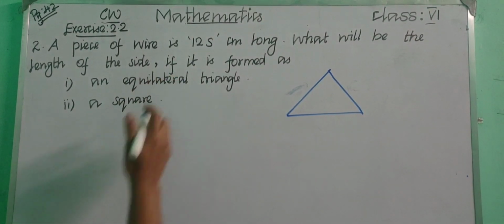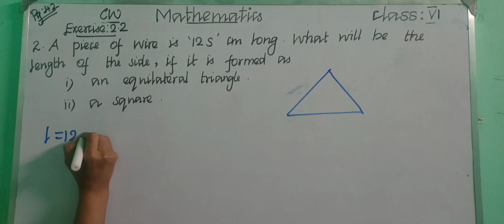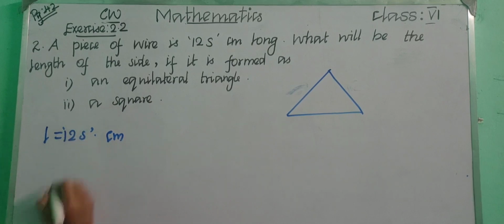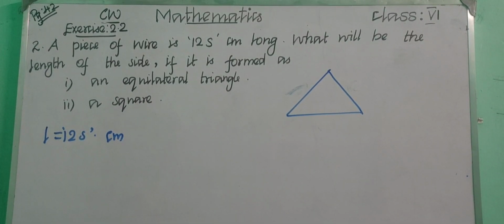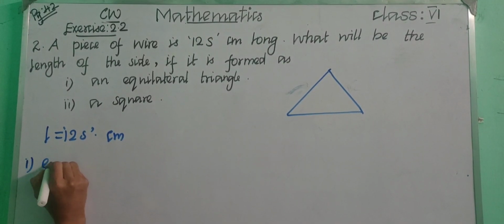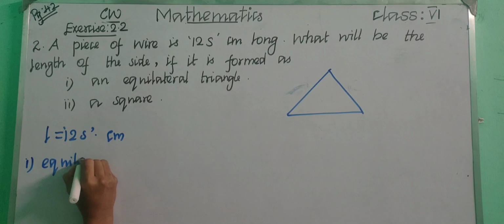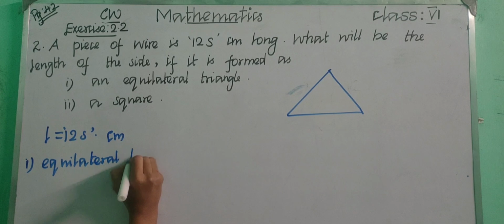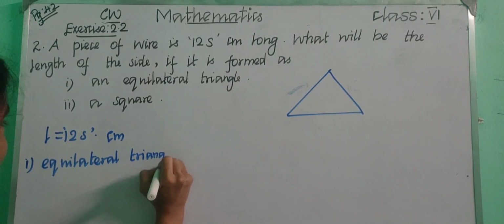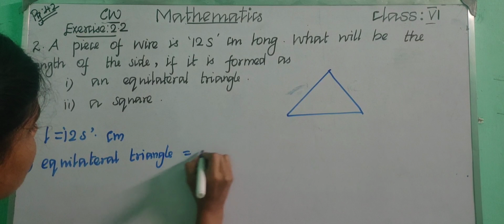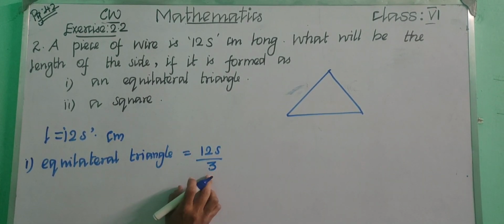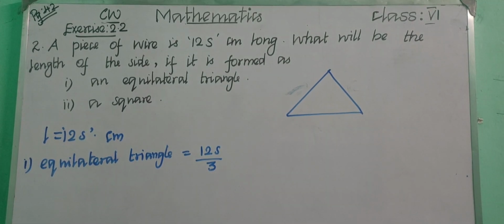So what is the length given? The length is 12s centimeter. So we are going to find for an equilateral triangle. How many sides does an equilateral triangle have? It has 3 sides. So we are going to divide this 12s upon 3. How many sides does a triangle have? 3 sides, and all 3 sides are equal, right?